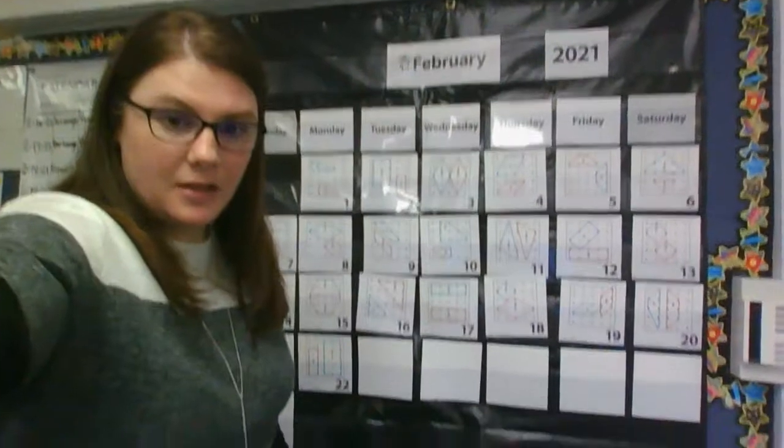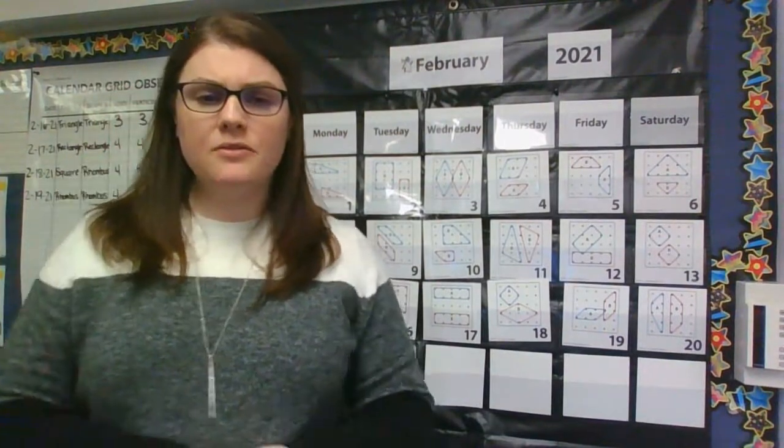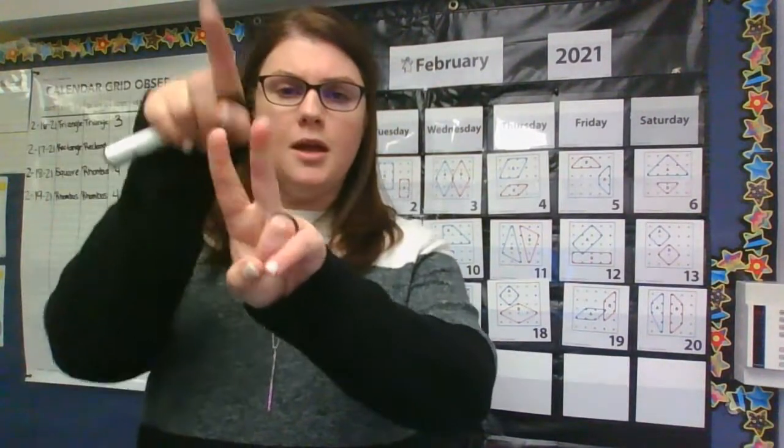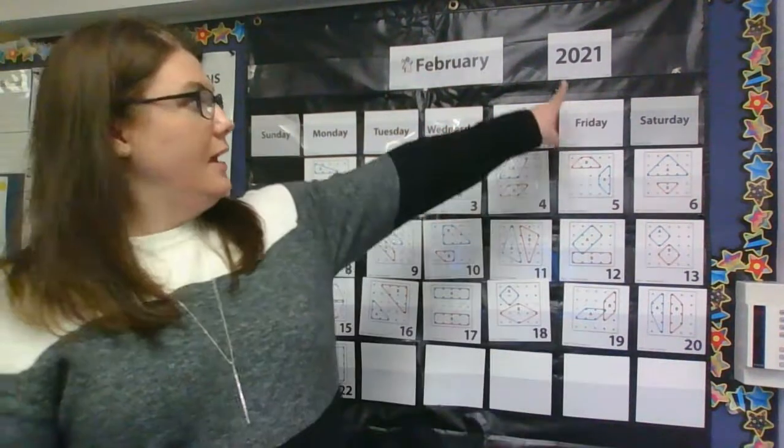You can barely see that. Let me fix it. There we go. The year is 2021. We know February is our second month of the year. It goes January, February. So February is month number 2. It is day number 22. And the year is 2021. Let's go update our date card with all of that amazing information.